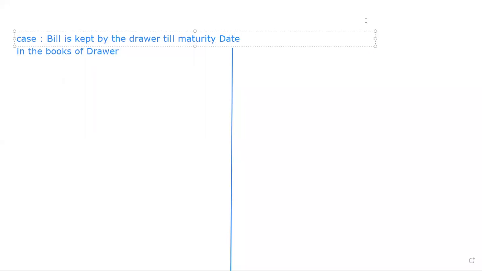When the bill is kept by the drawer till the maturity date, you can say kept or retained. Retained is a technical word that is to be used in these books of account. So the first case is the bill is kept and retained.